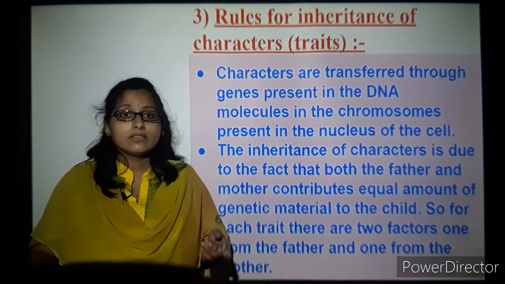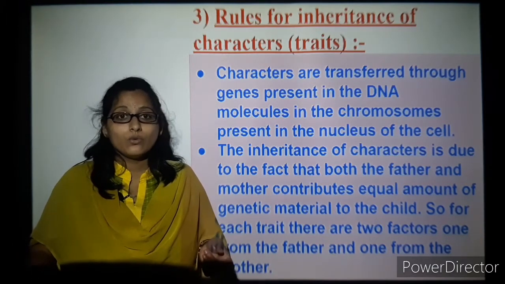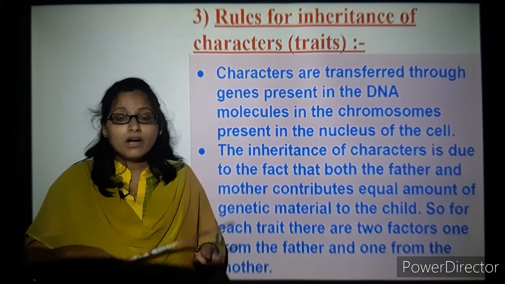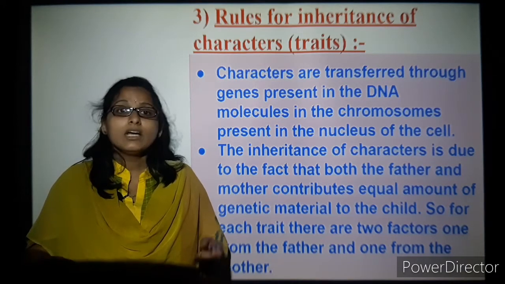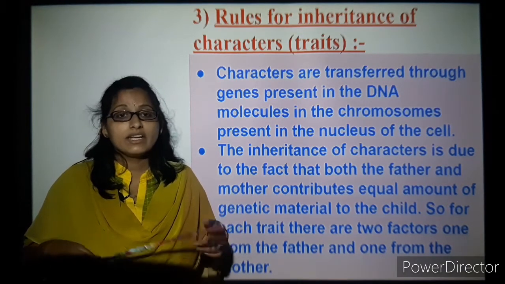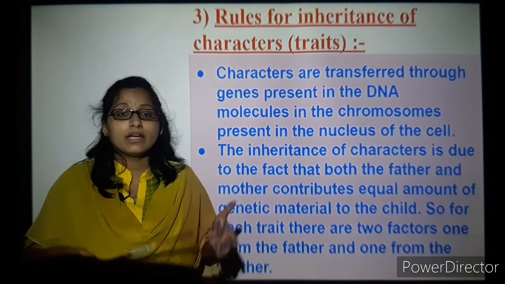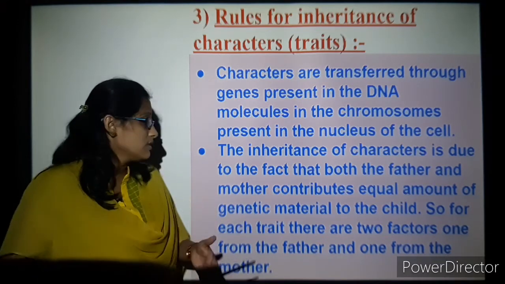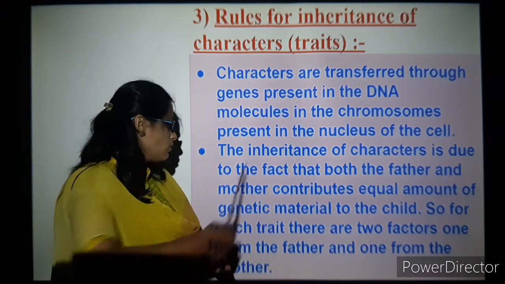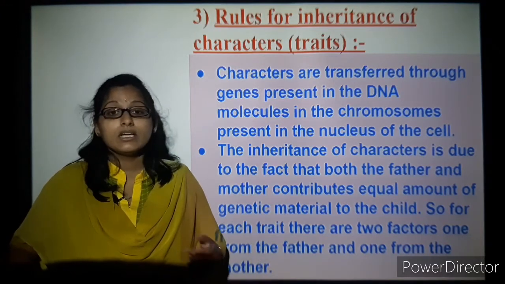Genes get carried over from the father and the mother. Both carry specific genes, and the offspring might have some traits of the father and also some of the mother. So each contributes an equal amount of genetic material to the child.